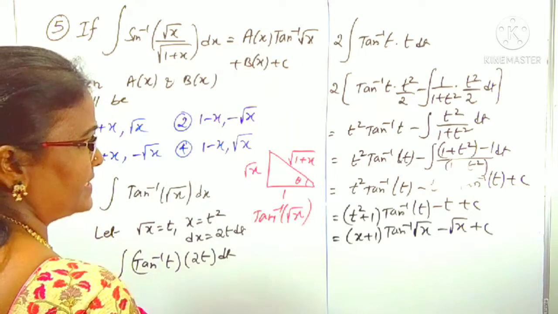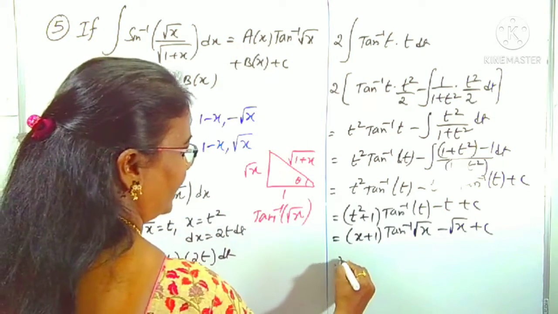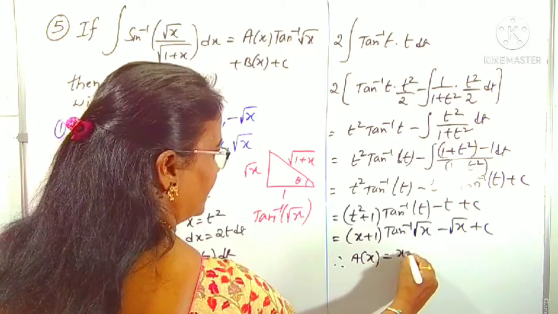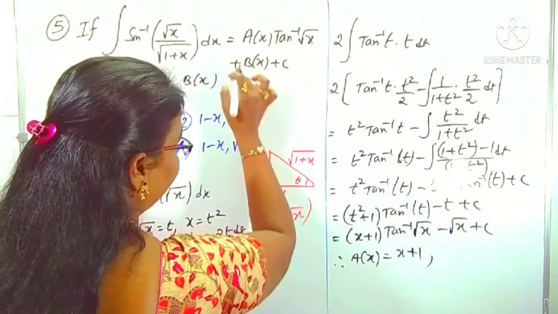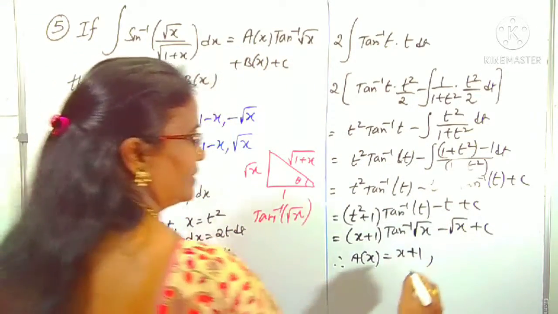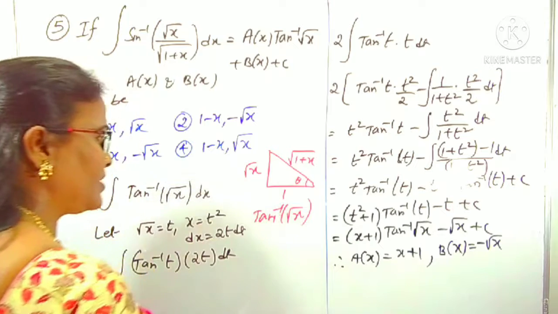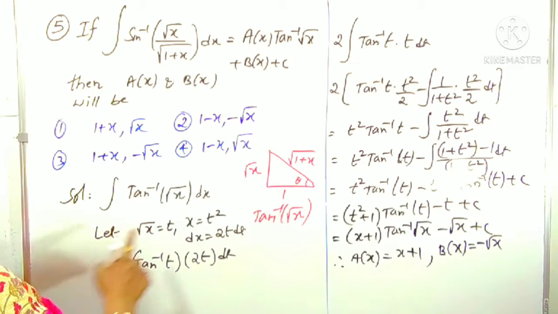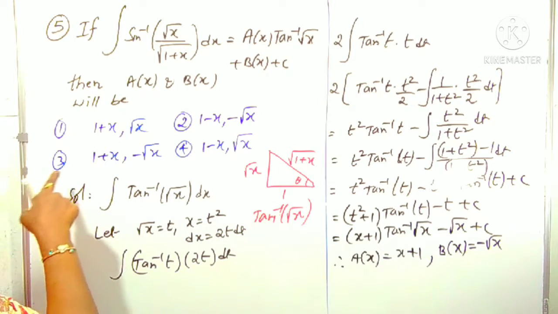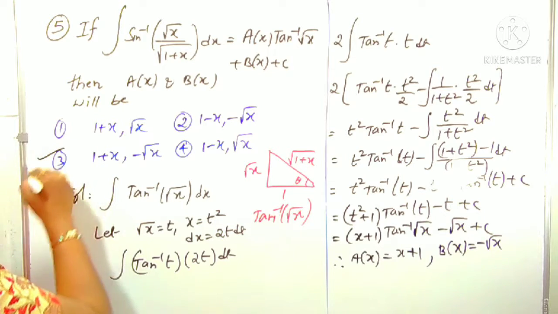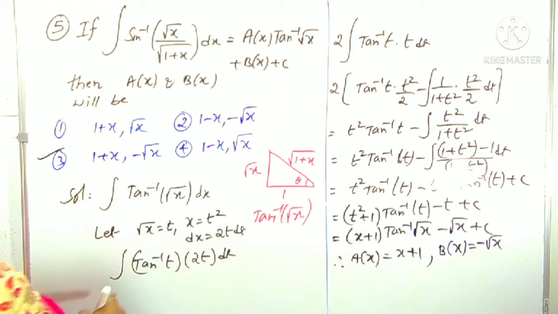Okay, compare with RHS. What is the tan inverse x multiple? x plus 1, that is ax. Therefore, ax is equal to x plus 1, right? What is the root x multiple? Next one, multiple is not there. Next function, bx function is minus root x. bx is equal to minus root x. What are the required two functions? ax and bx. x plus 1 and minus root x. x plus 1 is same as 1 plus x. Yes, this is the third option. ax is 1 plus x and bx is minus root x.